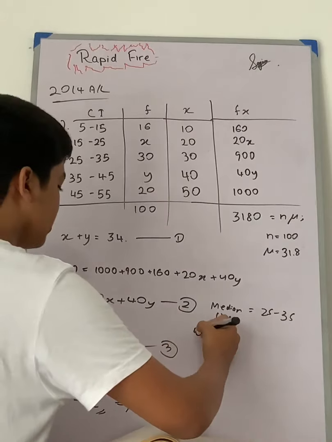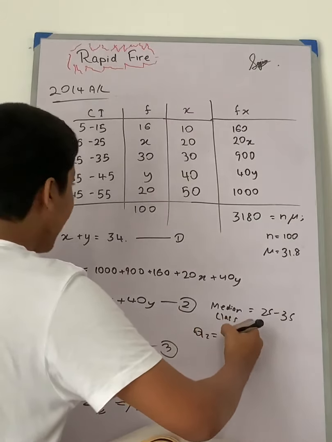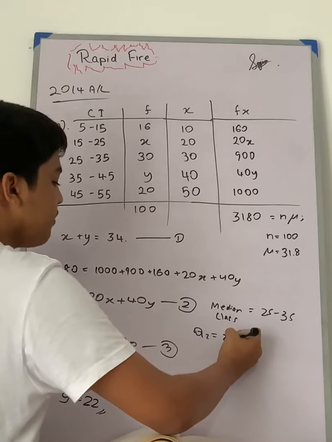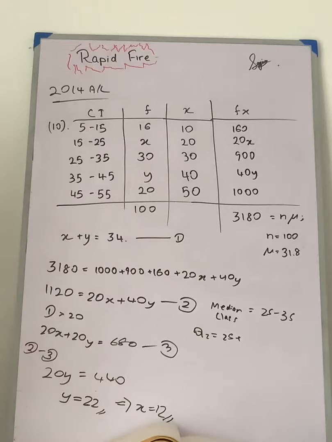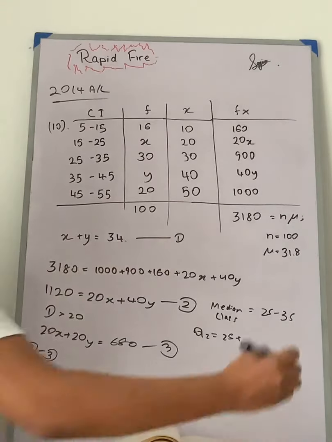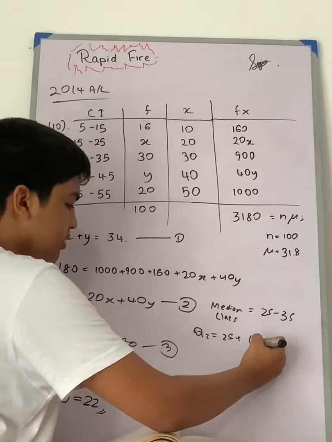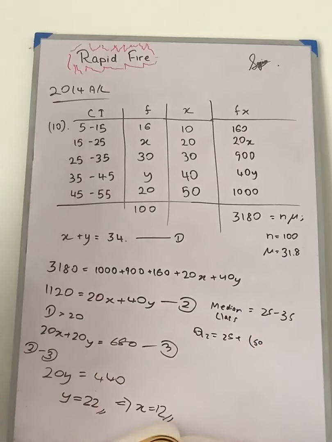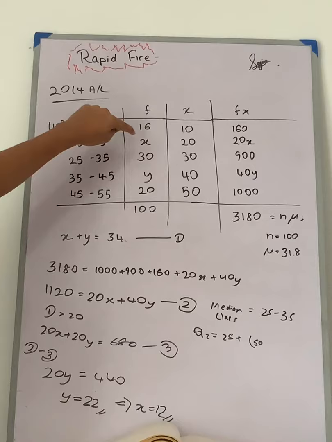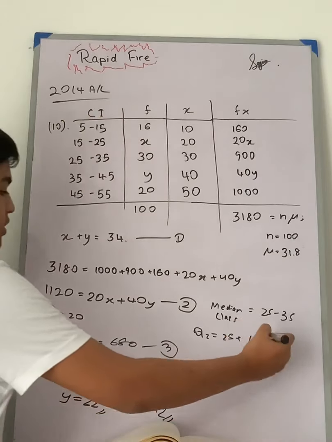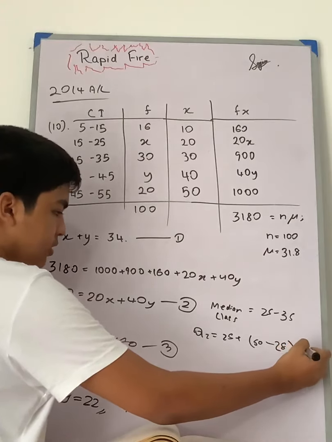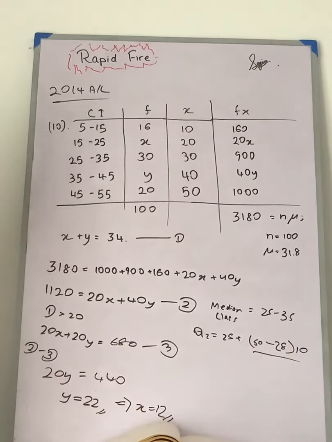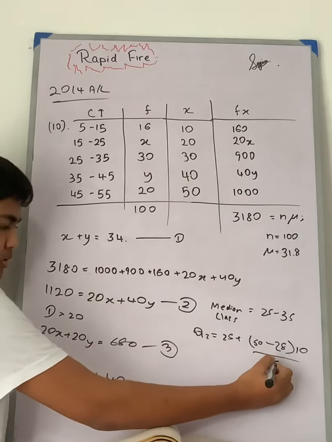So we can just write it as Q2 is equal to L, which is the lower limit, 25, plus n by 2. N by 2, so that is 100 by 2, so basically 50, minus the cumulative frequency, 16 plus x which is 12, so 28, and we have C as 10. Alright, so then we are going to divide this by f, the frequency of the median class.